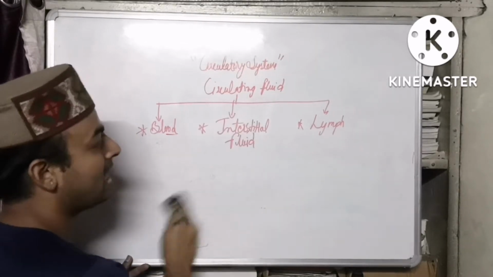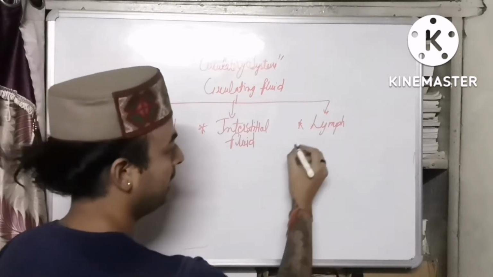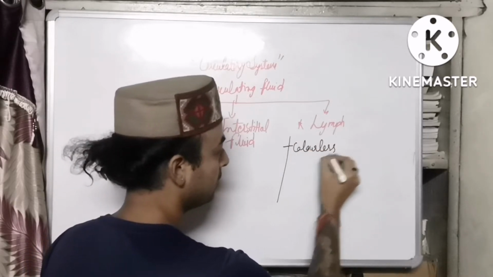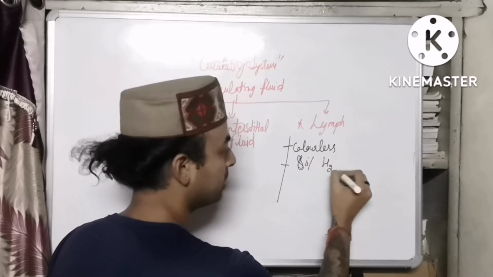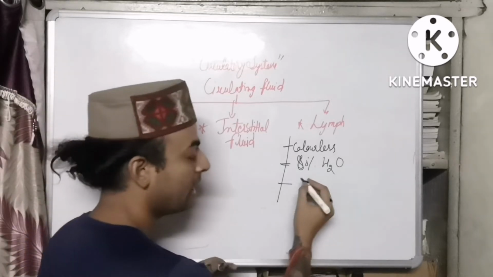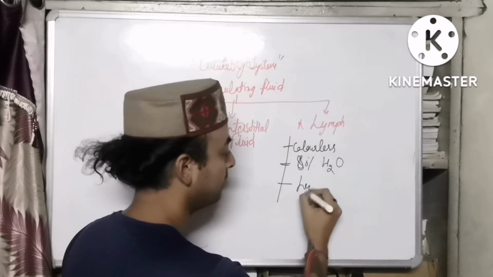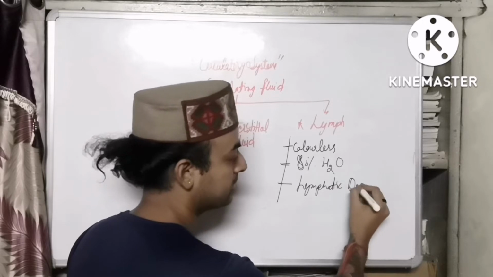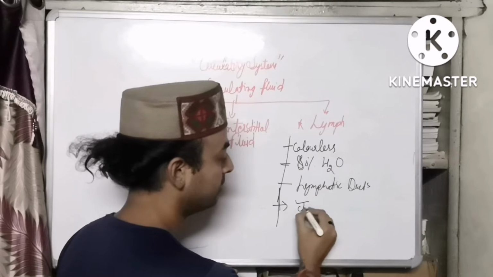And then we have the last, lymph. Lymph is nothing but a colorless fluid or a liquid. It is colorless, plus 80% of lymph is water. It flows in certain vessels, and those vessels, or you can say the tubes, are known as lymphatic ducts.